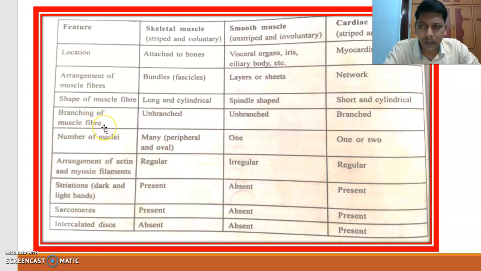Next one, branching of muscle fibers. Skeletal muscle is unbranched, smooth muscle is unbranched, but cardiac muscle is branched. Cardiac muscle is branched.